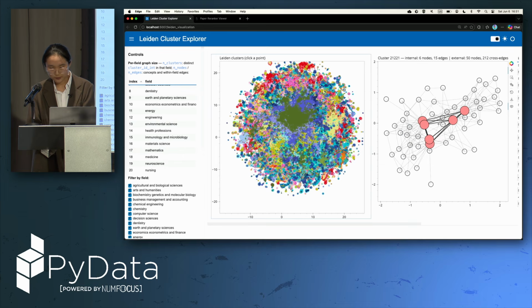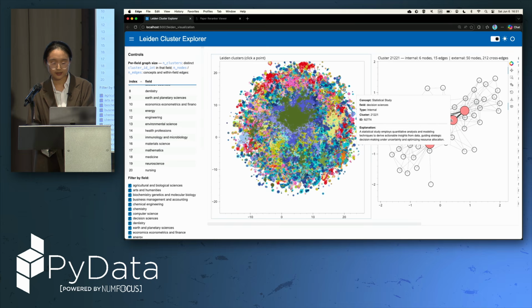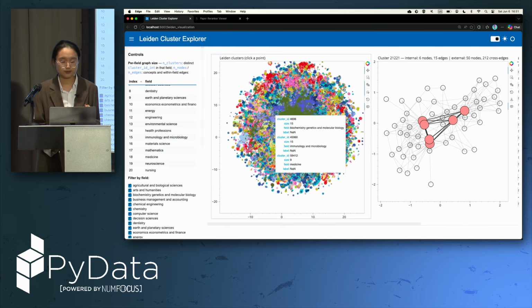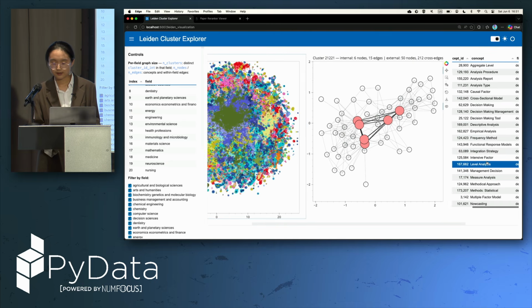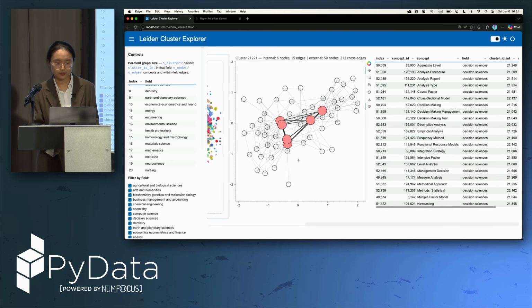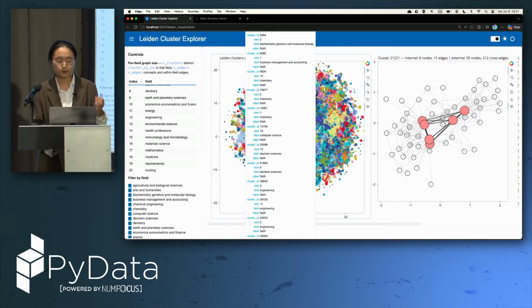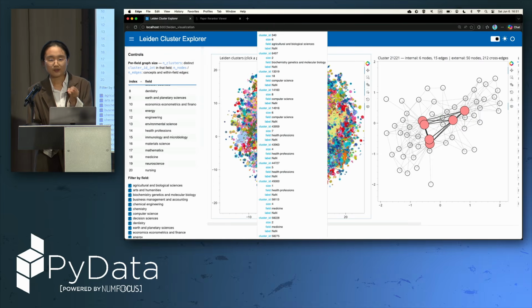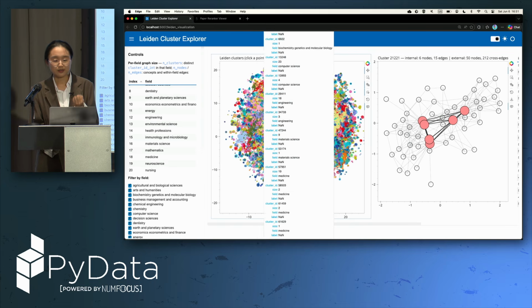Here quantitative research is somehow like a statistical study, so yes, they can be clustered into the same cluster. And here are some more metrics so that we can really explore this cluster and check whether we have really reached our concept-level definition.